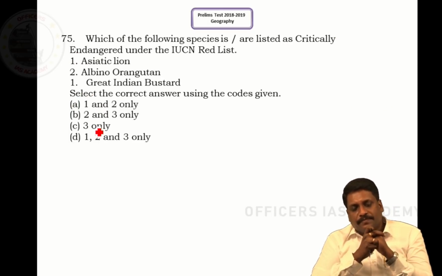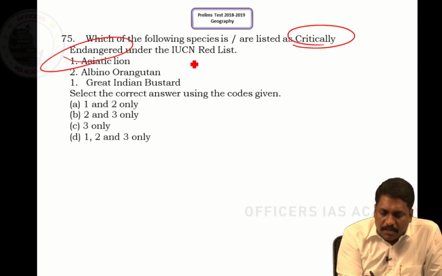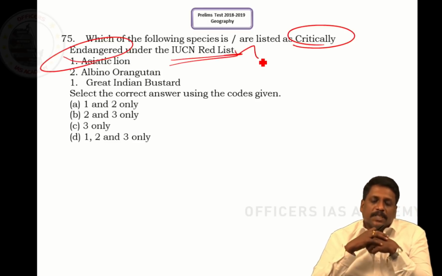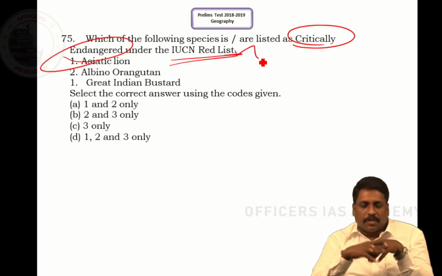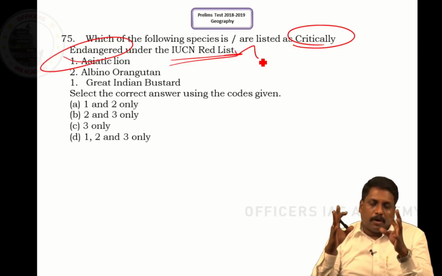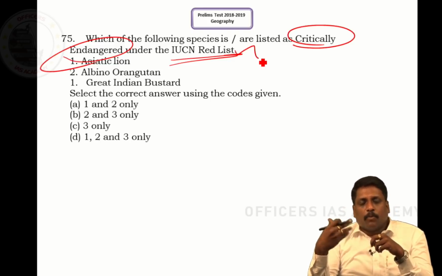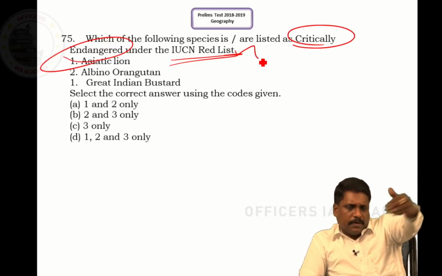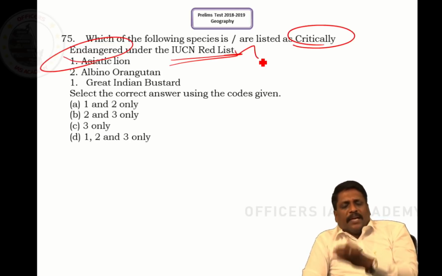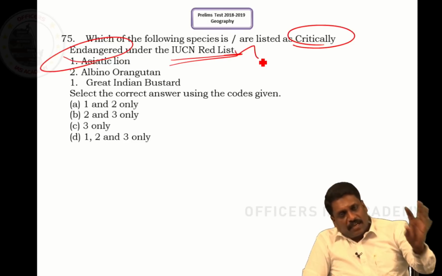Question number 75. Which of the following species is listed as critically endangered under the IUCN Red List? When I talk about the IUCN Red List, International Union for Conservation of Nature, they have a book called the Red Data Book, and they have different classifications of the species, with categories like critically endangered, vulnerable, endangered, extinct in wild, extinct.